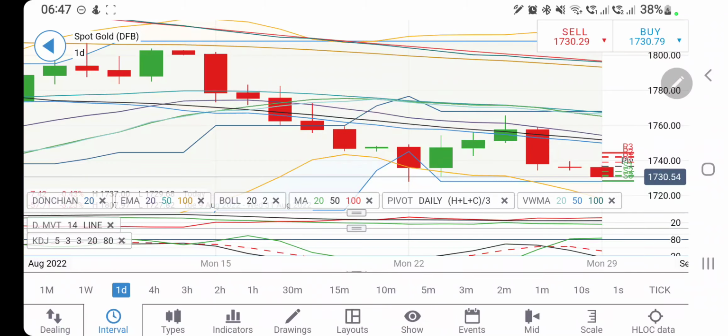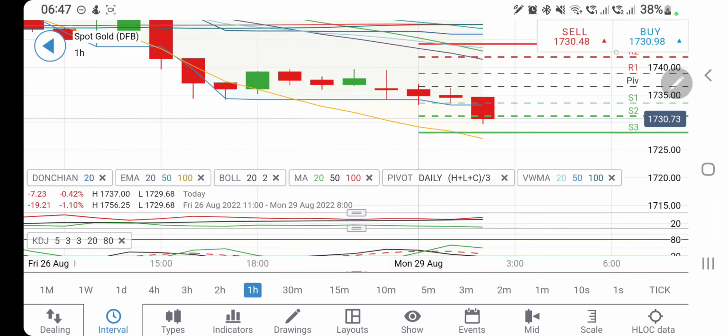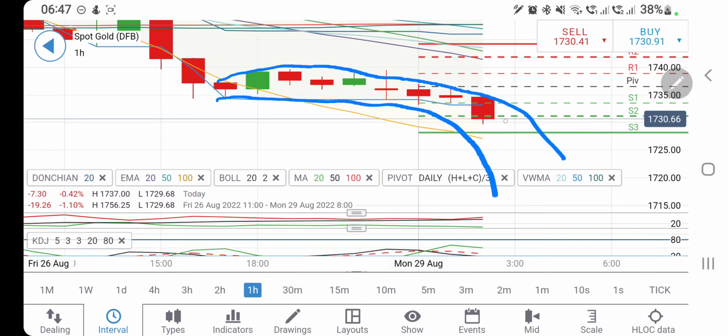So let's start. First, we'll look into gold, followed by silver. Now, this is the hourly chart on gold, and you can again see it is skewed on the downside, and it is a bearish move here. On the downside, the sky is open. We may see it dropping once it sustains below 1730. Precisely, you can stay short with the stop loss at 1737 levels.